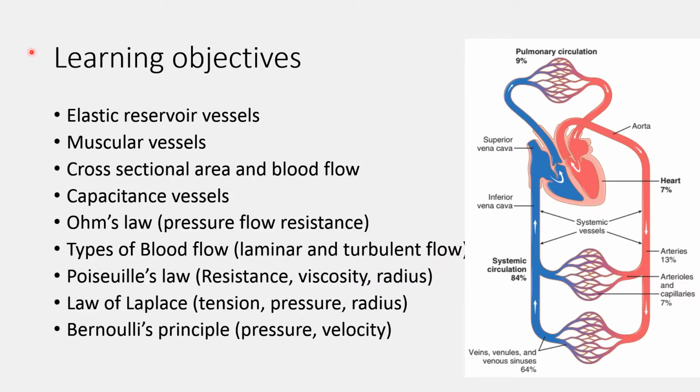So here you can see all the learning objectives of this lecture. You can expect to learn all these topics from this lecture.